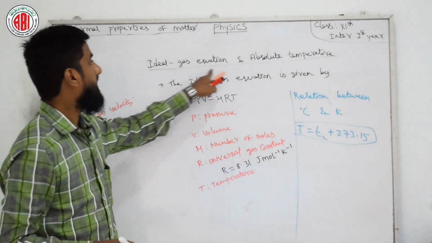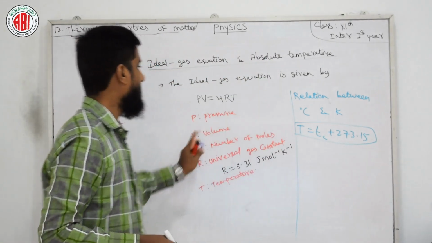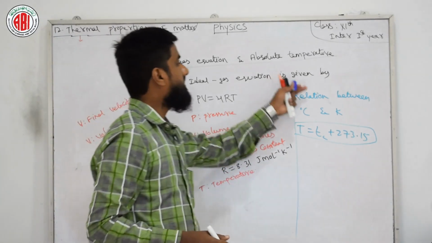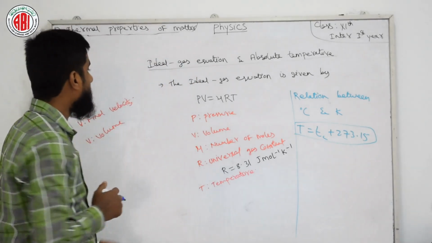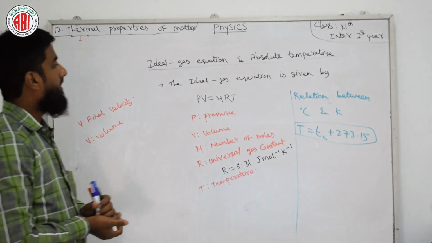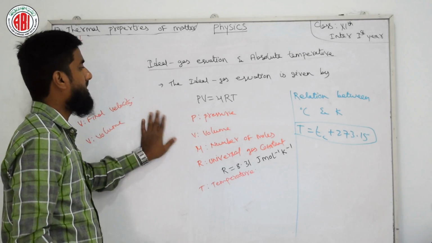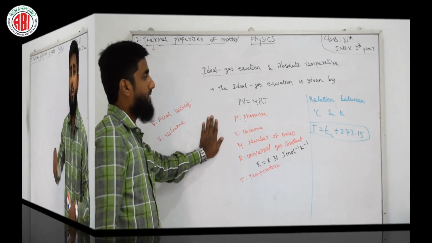So the ideal gas equation in absolute temperature is like this. This is the ideal gas equation. This is the absolute temperature relation with Kelvin. You can copy down this thing also. I am going to stand here for a few seconds. This is also an important thing you need to remember.